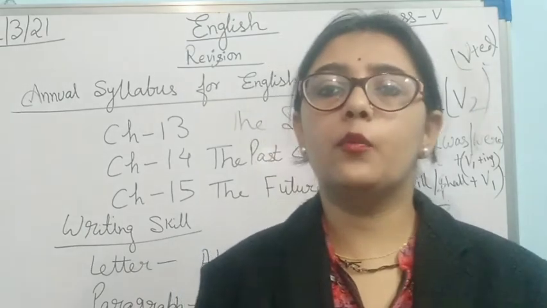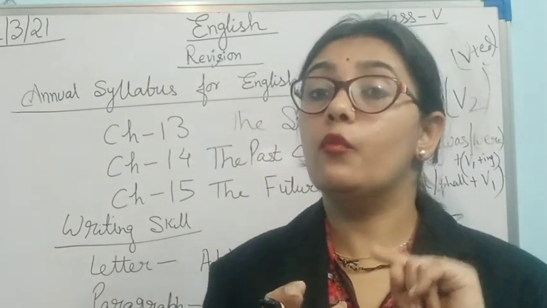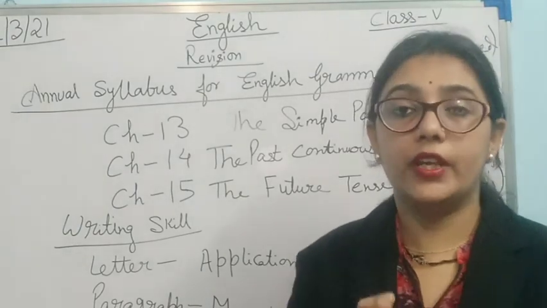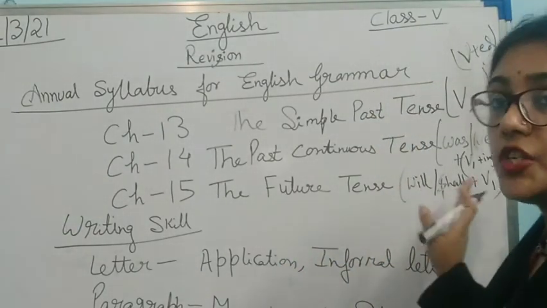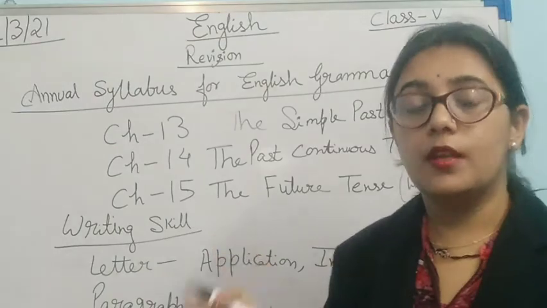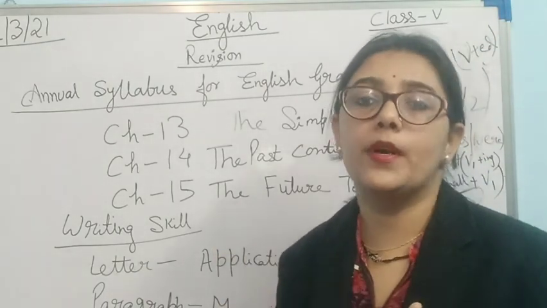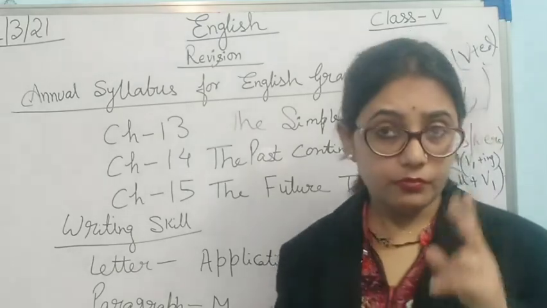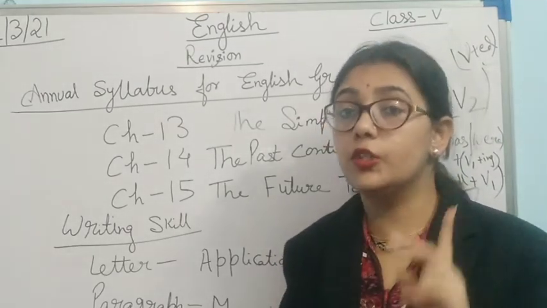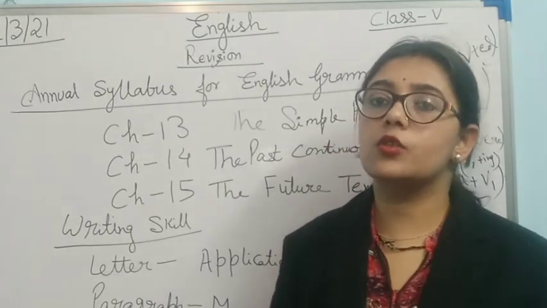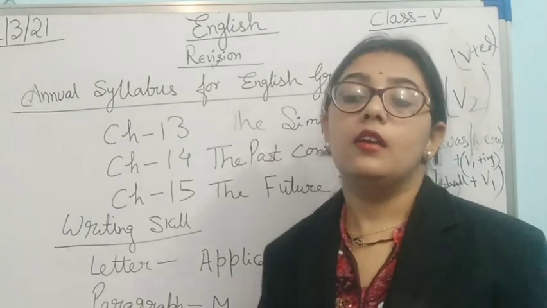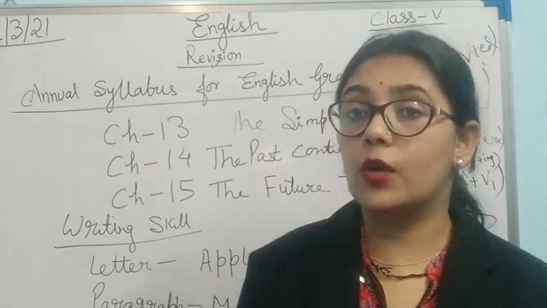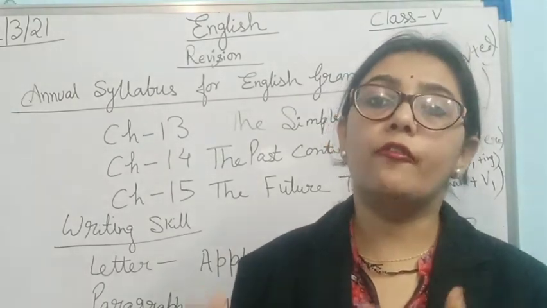Just remember one thing, with I or we. That is first person. With I or we you can use shall and will both. But with the other two persons, that is the second person and the third person. What is the second person? You, in singular also and plural also. And what is the third person? He, she, it in case of singular and they in case of plural.